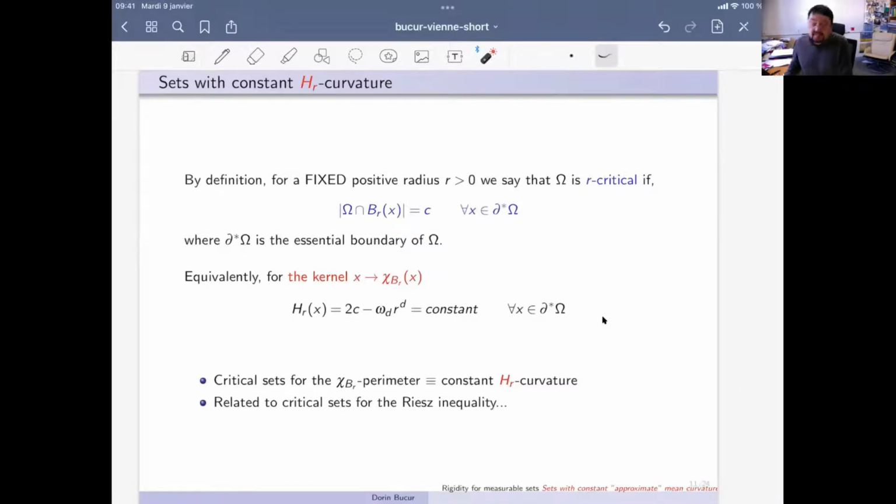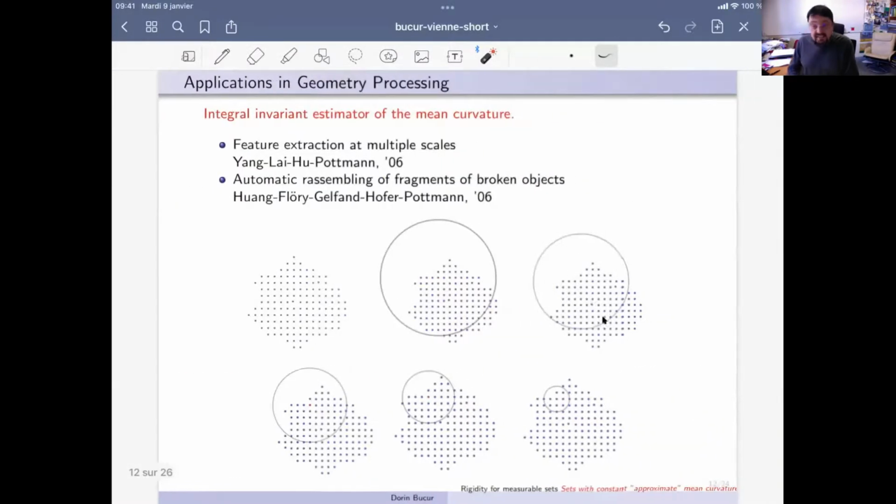And just let me tell you one word on how these kind of problems appear. This is the way in which we arrived at this question, in the context of the analysis of critical sets for the Riesz inequality. But there is a second application that we found later in geometry processing or in discrete geometry.